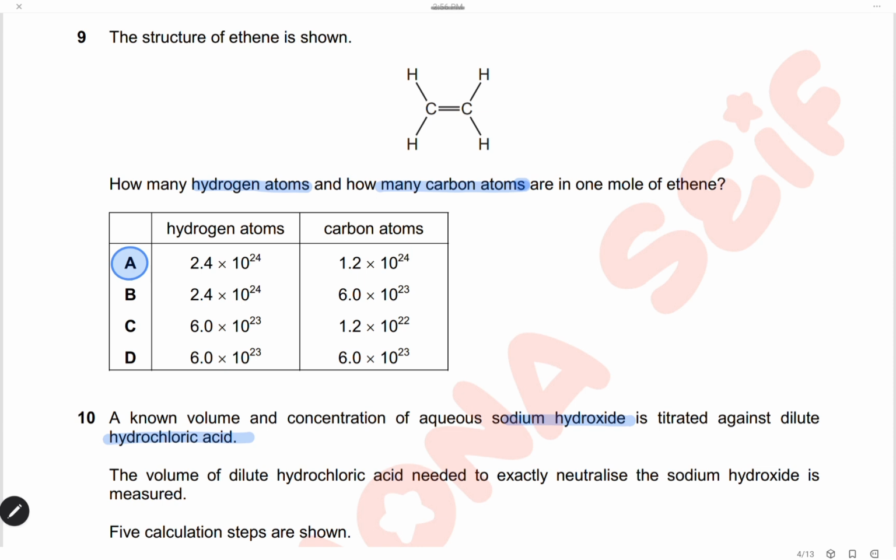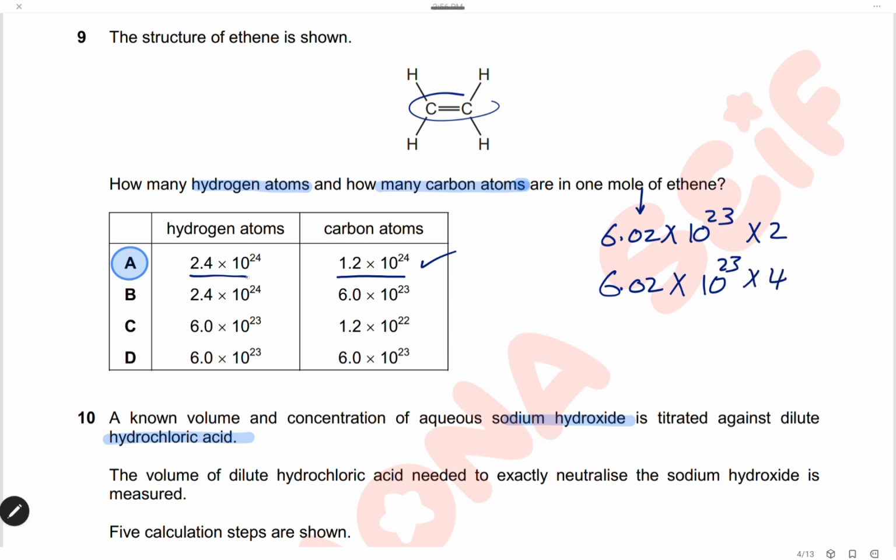Question 9. The structure of ethene is shown. How many hydrogen atoms and how many carbon atoms are in 1 mole of ethene? 1 mole of ethene contains Avogadro's constant number of molecules, and each molecule contains 2 carbon atoms. So to know the carbon atoms, we will multiply by 2. This will be 1.2 times 10 to the power of 24. This is the number of carbon atoms. And to know the number of hydrogen atoms, we will multiply the number of molecules by 4. This will be 2.4 times 10 to the power of 24. So the answer is A.